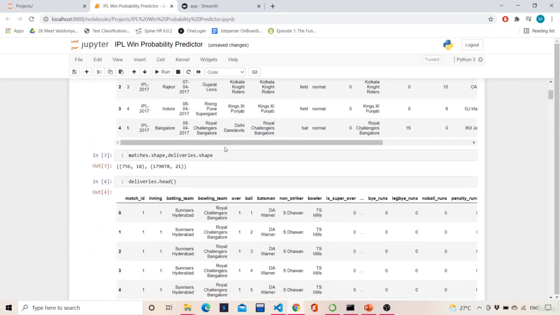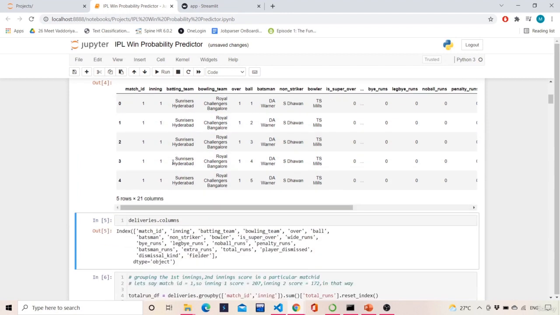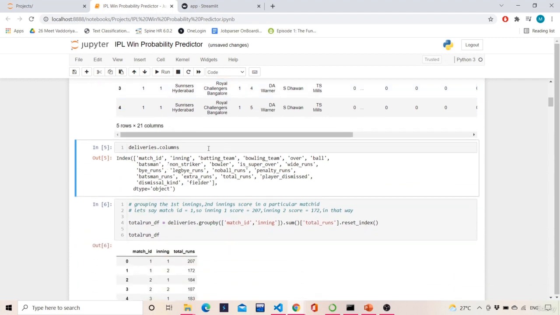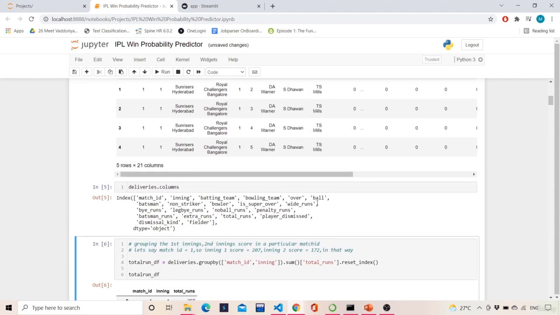As we have seen the shape, let's see the head part of it. There are 21 columns in deliveries and 5 rows. So let's see what all the columns are which we are having. We have match ID, inning, batting team, bowling team, over, ball, and so on.